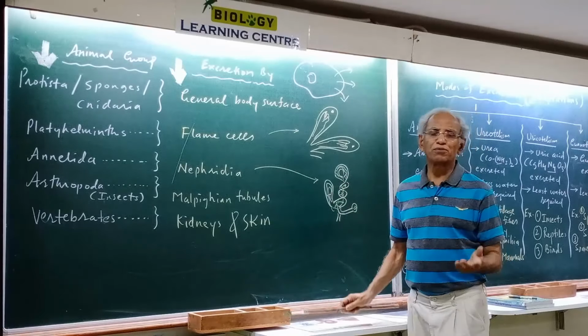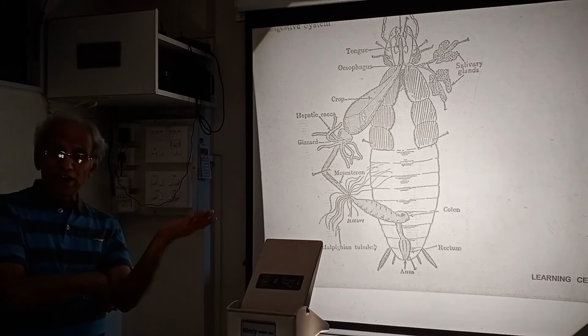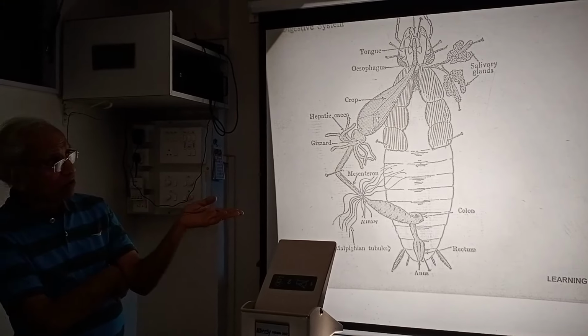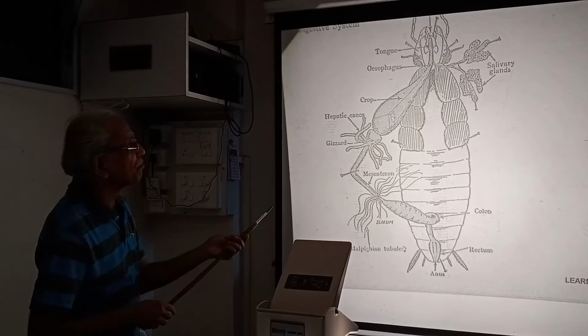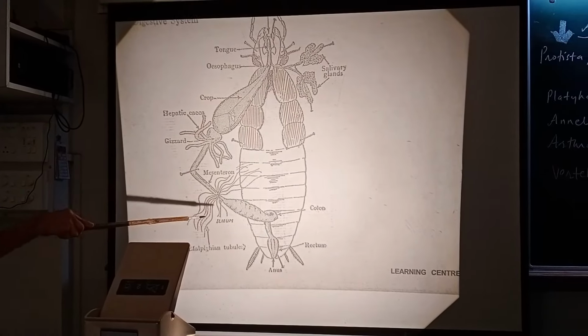So let us take a small pause. Let's once again revise whatever was said just now. We will see those things in the picture. This is the digestive system of cockroach. You know it very well.